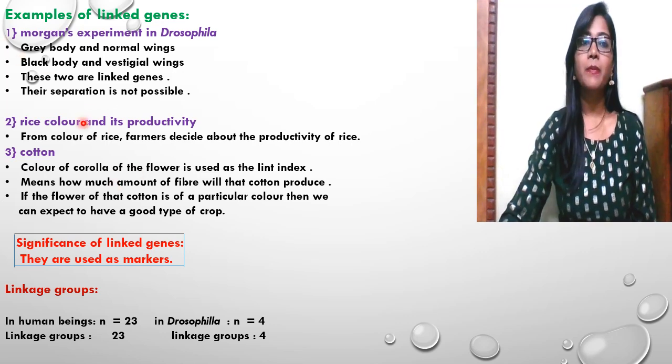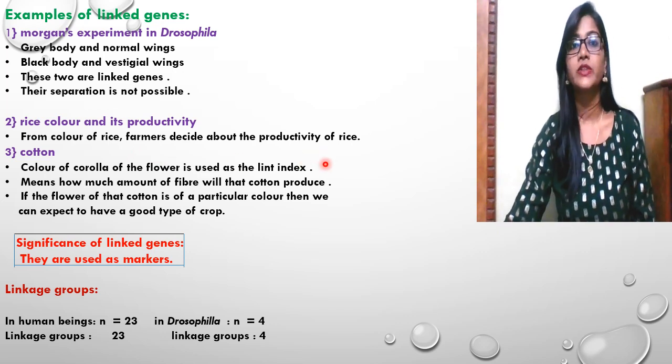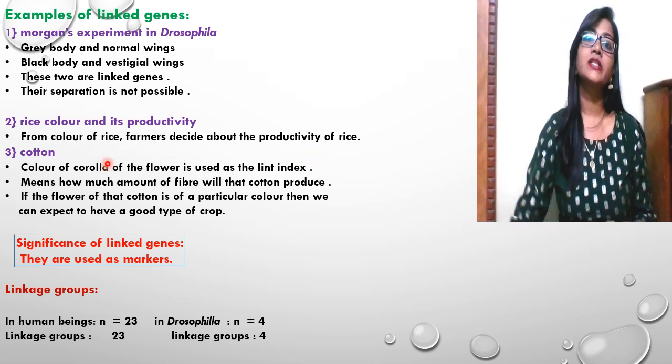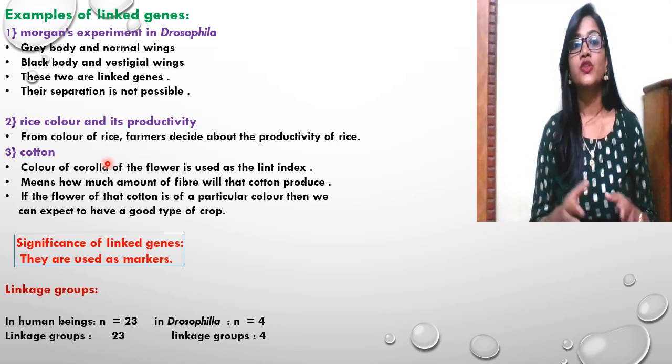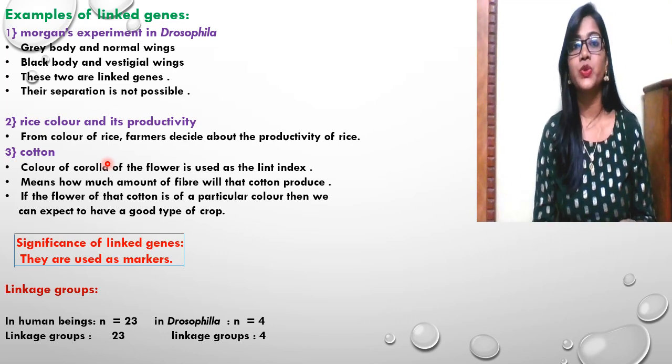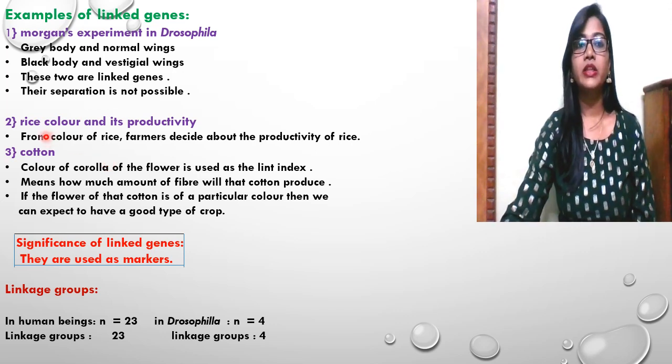Another example is rice color and its productivity. On the basis of the color of rice, the farmers decide about the productivity of the rice. So the color of rice and the production of that grain. These two characters inherit together. These two genes are linked together, and they decide the productivity. So these are the linked genes when you're talking about the color of rice.